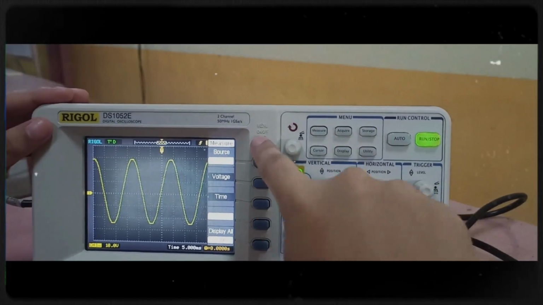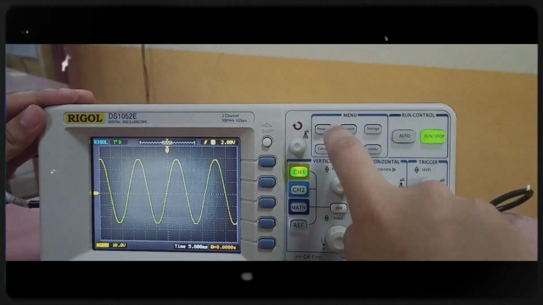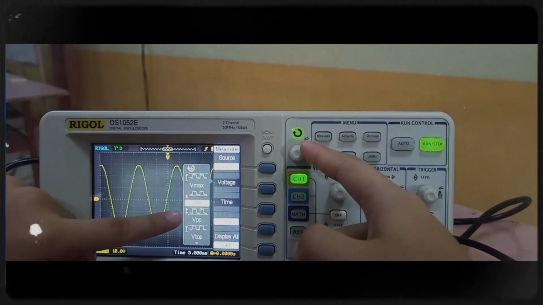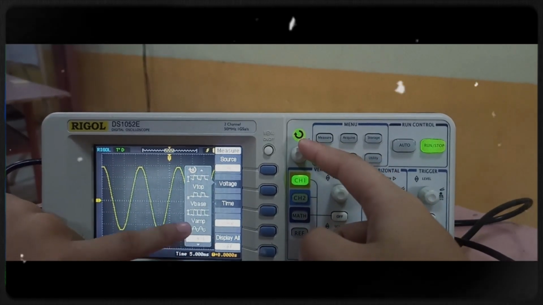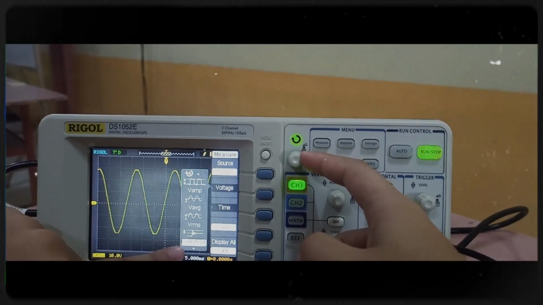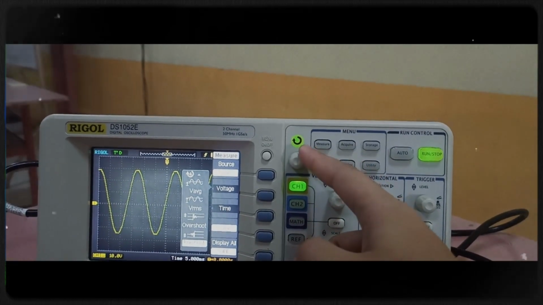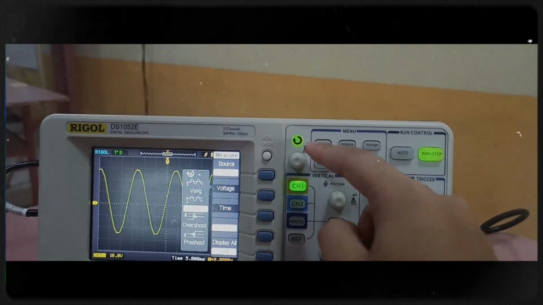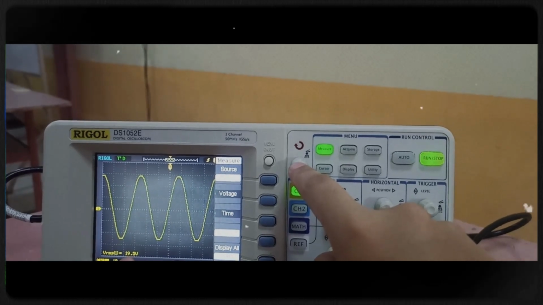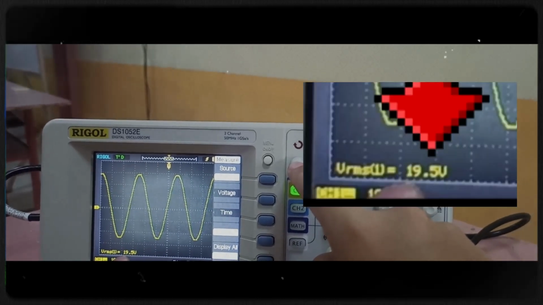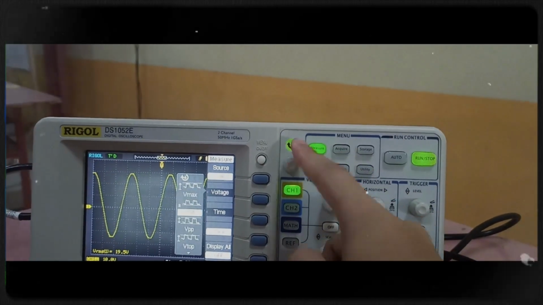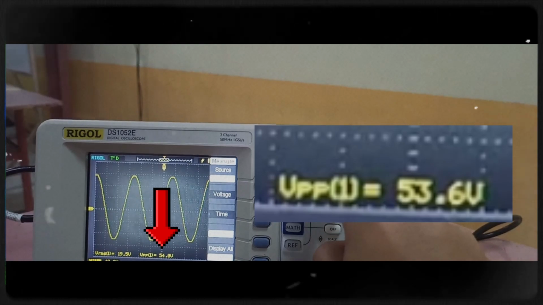Now, we see the sine waves in display. We can measure voltage by pressing the second blue button. Here, we have maximum voltage, minimum voltage, peak-to-peak voltage, top voltage, base voltage, amplitude voltage, average voltage, root mean square voltage, overshoot, and undershoot. Let's try selecting root mean square voltage. As you can see, our root mean square voltage is 19.5 volts. Let's try peak-to-peak voltage, which has 53.6 volts.